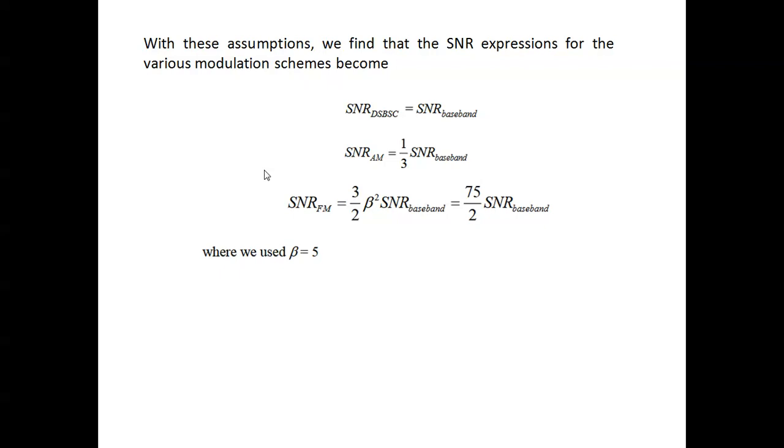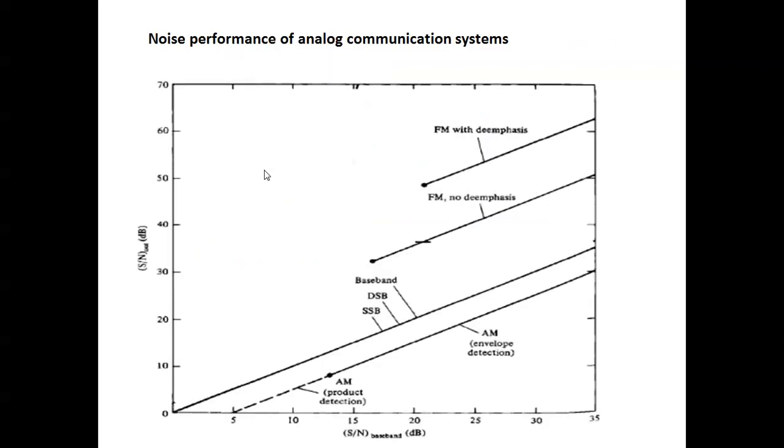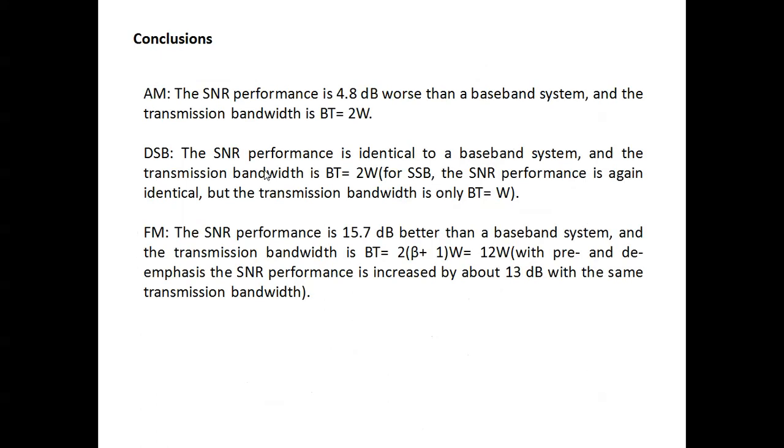For FM, it's 3/2 beta squared times the baseband SNR, and 75/2 times the baseband SNR, where beta is 5. The noise performance of analog communication systems with pre-emphasis, de-emphasis, double sideband, single sideband and AM envelope detection is shown in the figure.